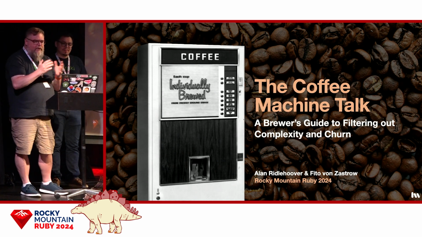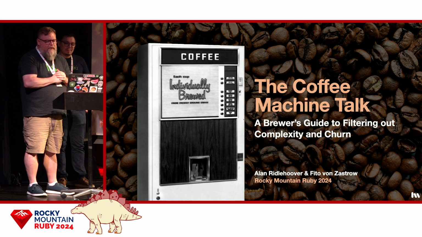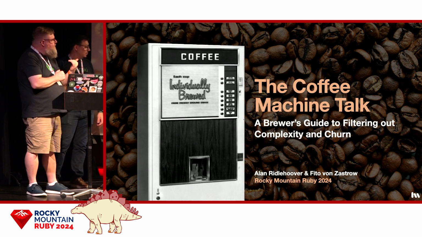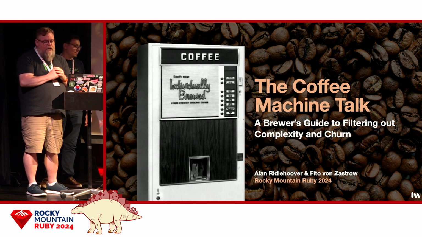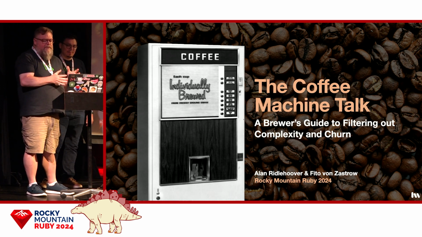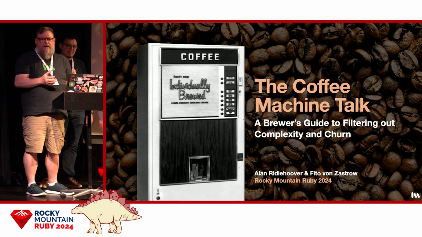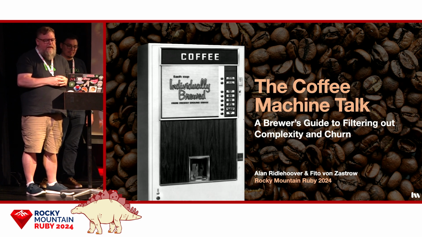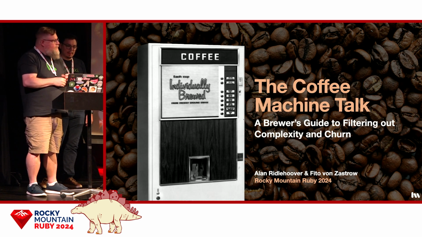This is a talk that we call A Brewer's Guide to Filtering Out Complexity in Churn, or you can call it the Coffee Machine Talk. Our goal today is to show you how to remove the bitterness caused by complexity from your applications. Over the next 30 minutes, we're going to show you how complexity sneaks into your application, how to recognize it before it becomes painful, and how to get rid of it permanently. So we're going to introduce ourselves and then we'll get going.